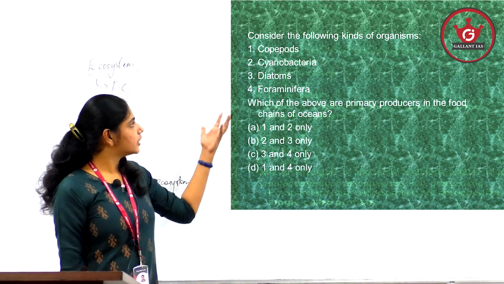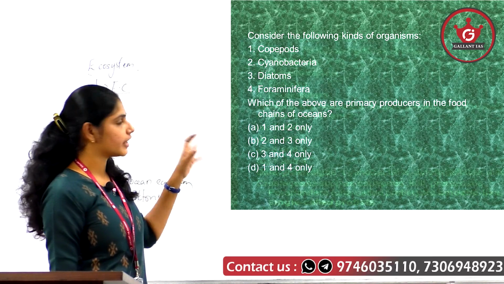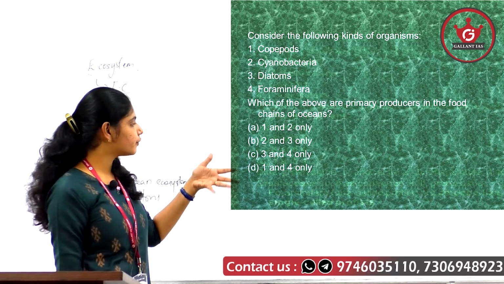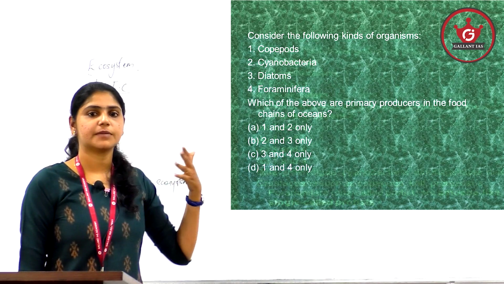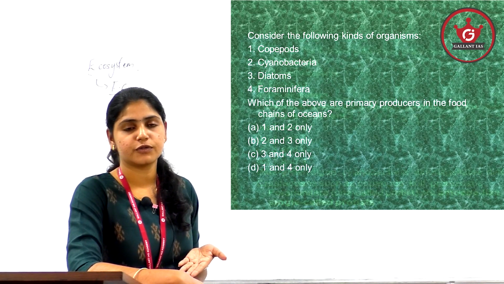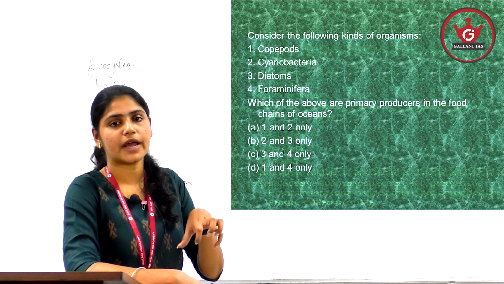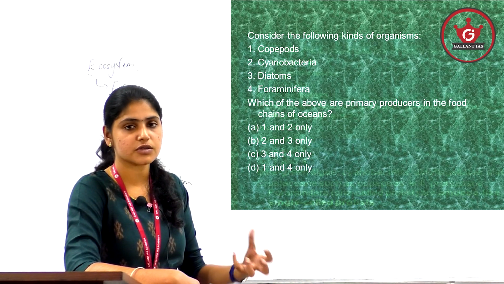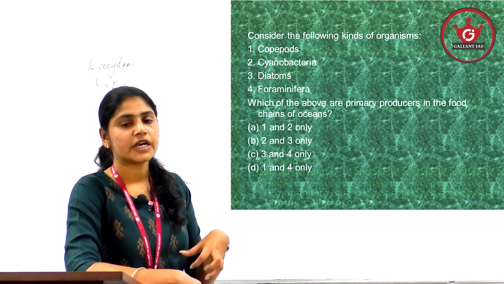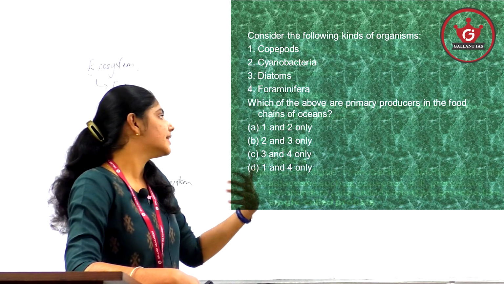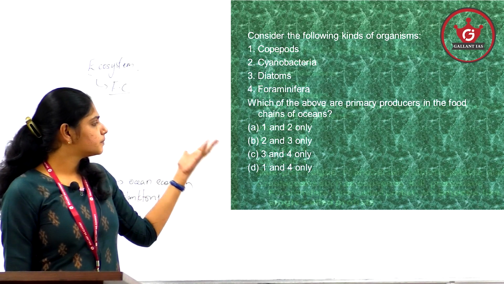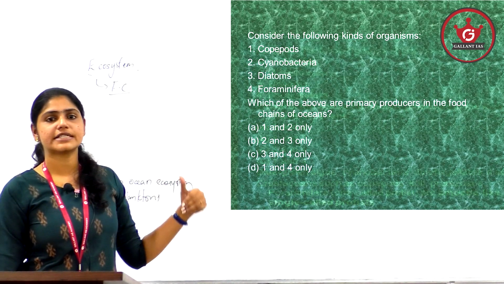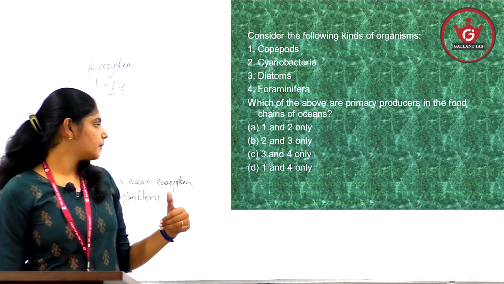Then coming to the other two, that is copepods and foraminifera, they come under the category of consumers, the primary consumers. Okay, we know phytoplanktons are the primary producers in an aquatic food chain, and there are zooplanktons which depend upon the phytoplanktons or the primary producers for their food. The zooplanktons are animals like the crustaceans such as copepods, then protozoan, krill, all these come under the category of zooplanktons.